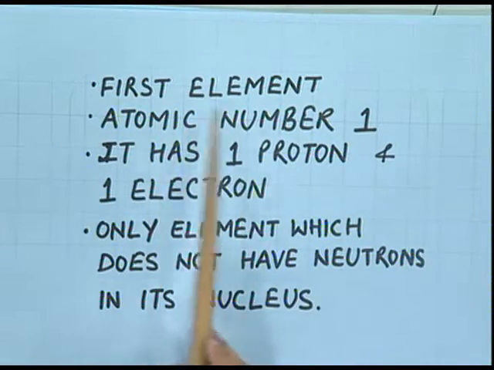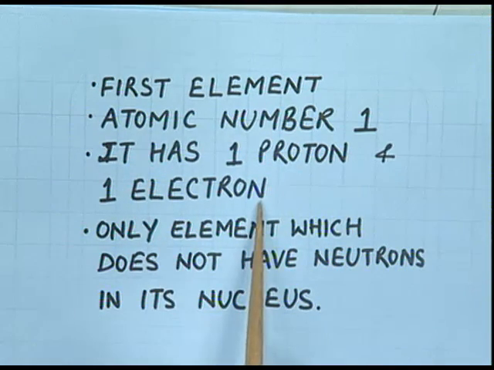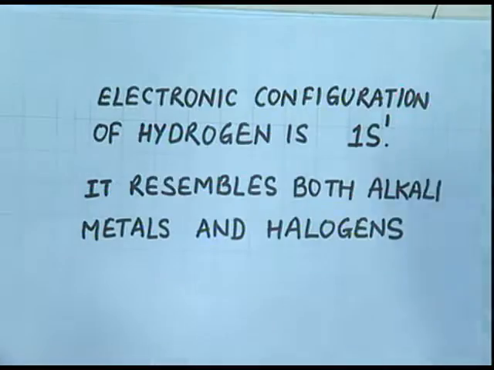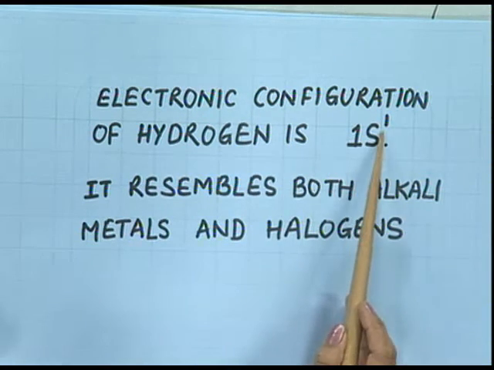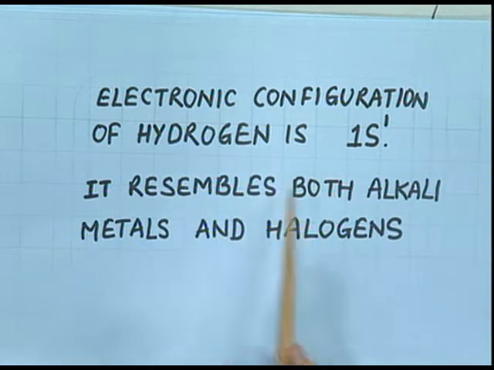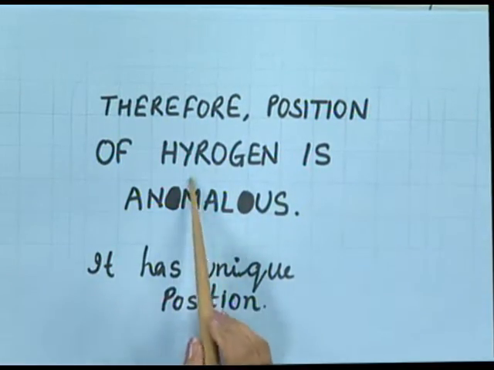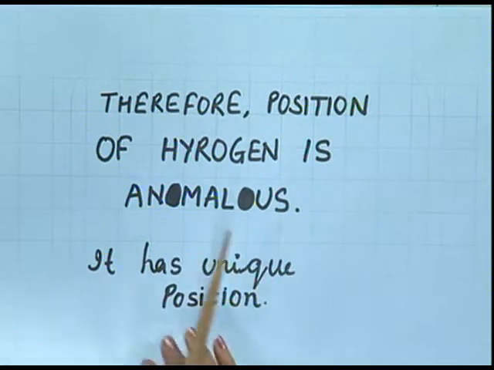It is the first element, its atomic number is 1, it has 1 proton and 1 electron, and it is the only element which does not have neutrons in its nucleus. Its electronic configuration is 1s1. It resembles both alkali metals and halogens. Therefore, the position of hydrogen is anomalous. It has a unique position.